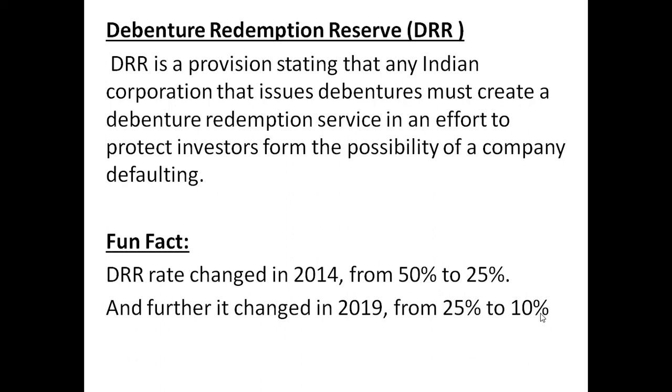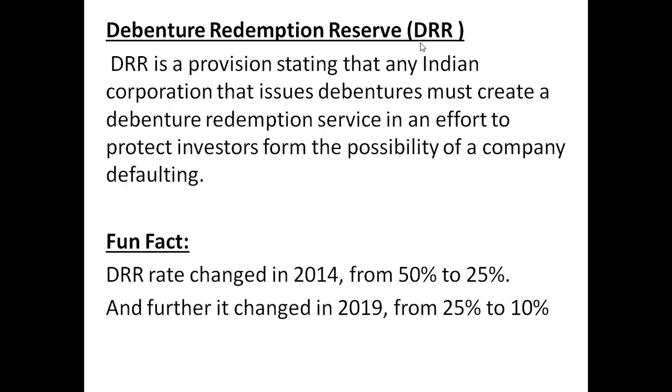Some companies which are not listed under SEBI are called unlisted companies. For an unlisted company, they should prepare DRR of 10%. So which companies don't prepare DRR? Be it listed or unlisted, if any company is dealing with finance, any financial corporation, they shouldn't prepare DRR. This is the latest guideline of SEBI. They are not supposed to make DRR.